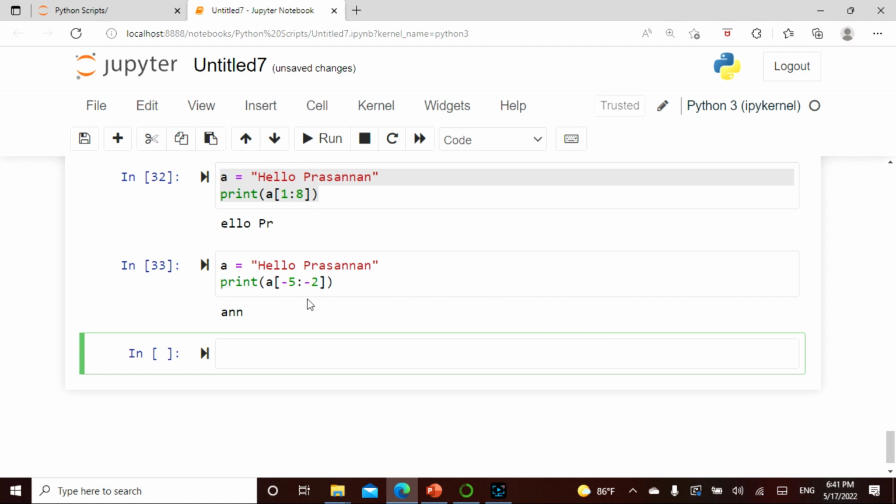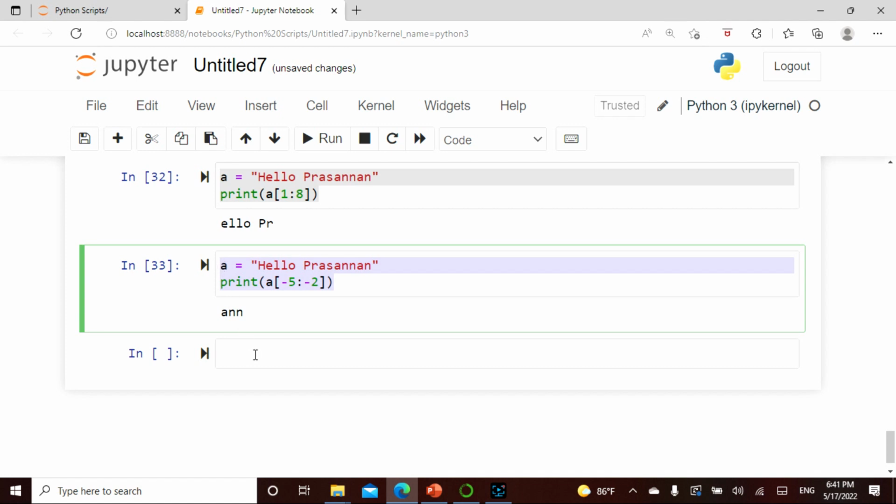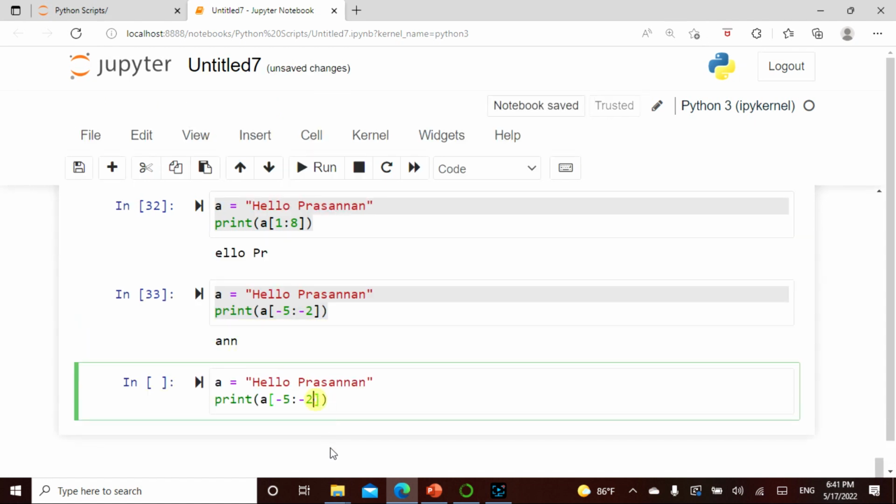So that "an" is basically only this "an". This -5 is basically because the position of the word is actually coming from behind. That is why this -5 is happening. Okay, so before making this a little bit complex, let's take it simple so that you know how it actually works.